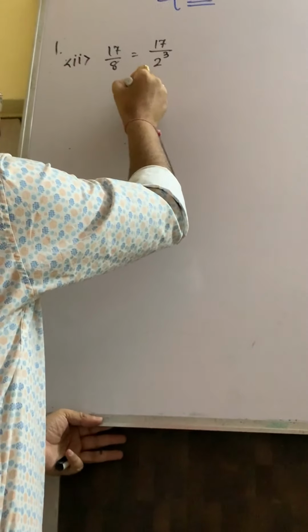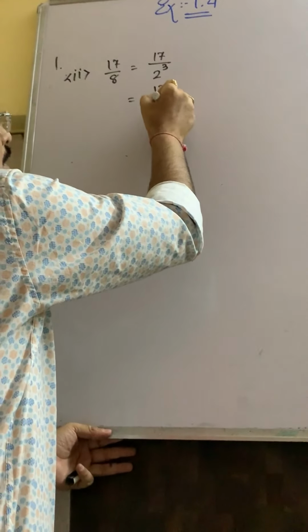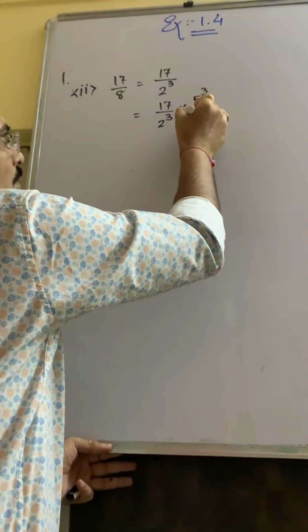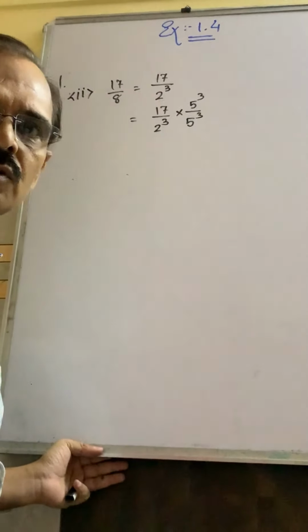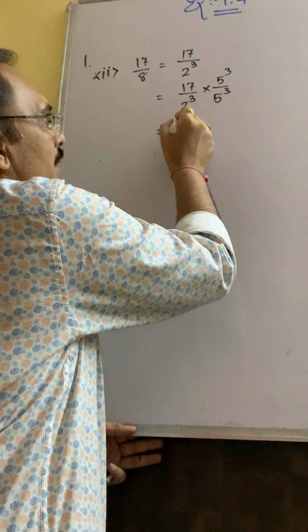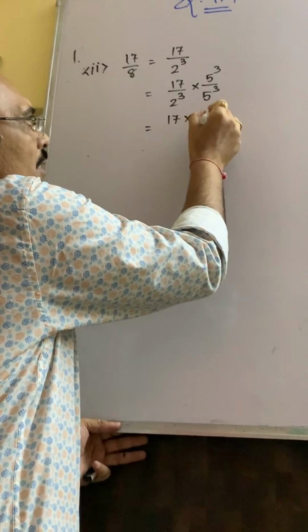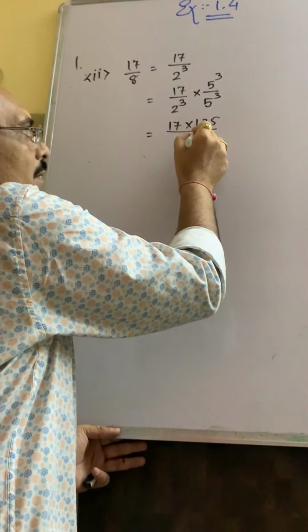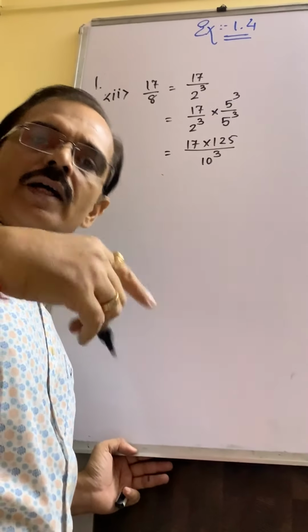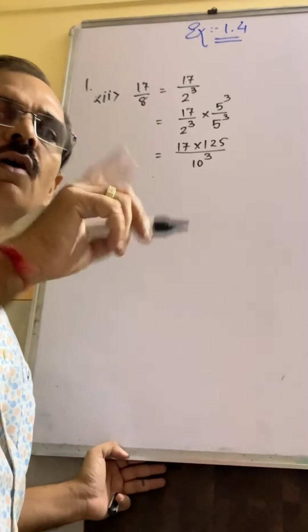Okay. Now if you want to convert into decimal expansion, multiplied by 5 cube upon 5 cube. We need 2 and 5 both. 2 is already there. So multiplied by 5, power remains the same. 5 cube is 125 upon 2 5s are 10 cube. Combinedly I write it: 2 raised to 3 into 5 raised to 3, that is 2 into 5 the whole raised to 3.